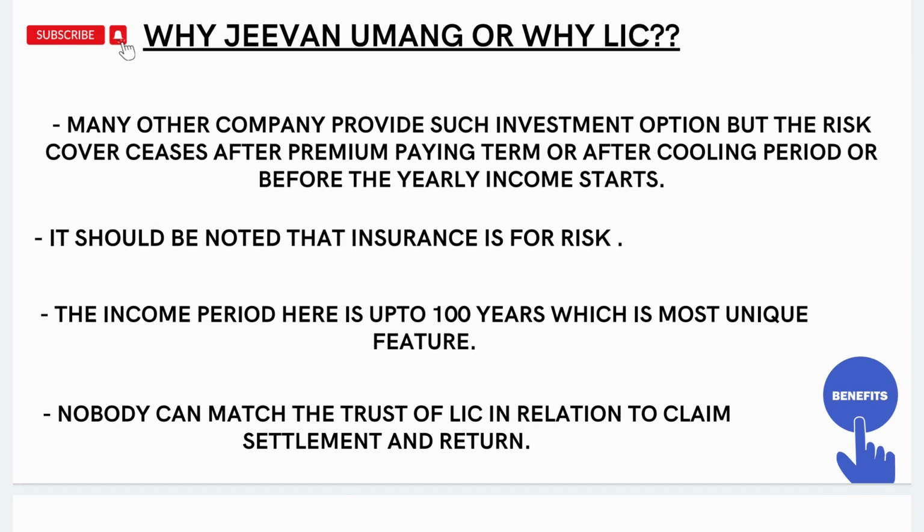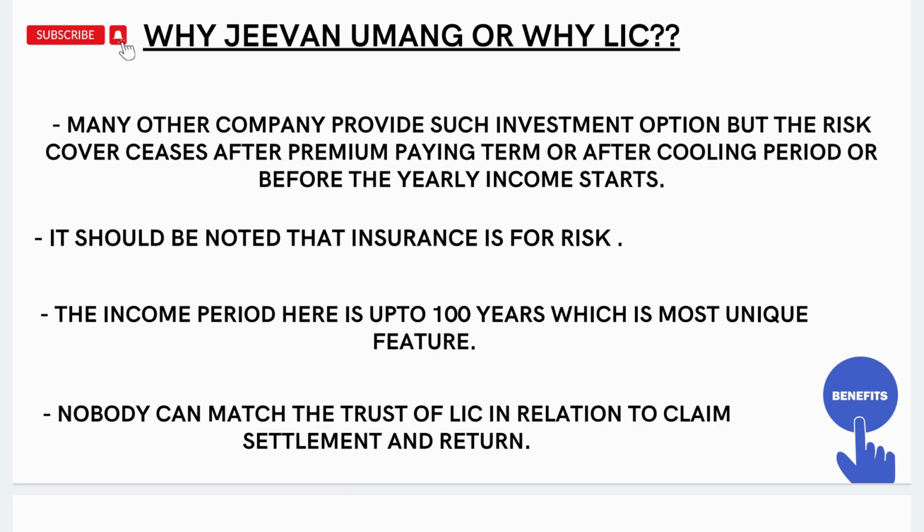Second, if you are taking insurance as an investment option, it is obvious that you are thinking of risk coverage. So if the risk coverage stops, then why would you invest in this plan? So LIC has thought about it and has planned this plan in that manner.